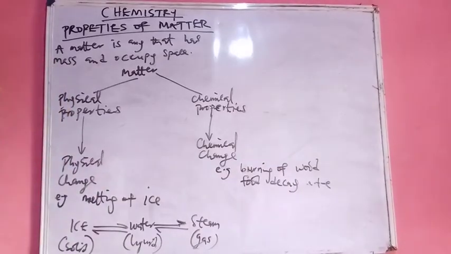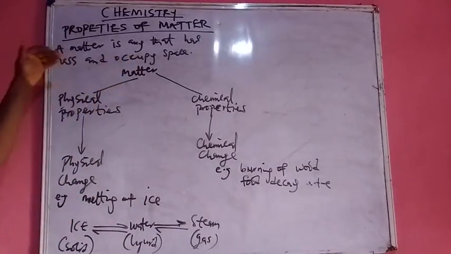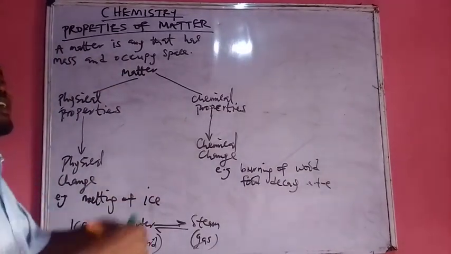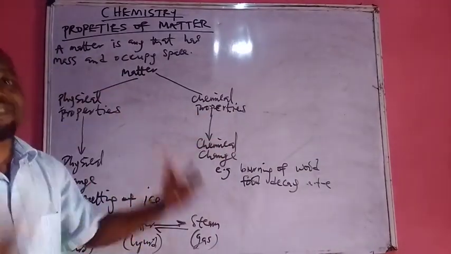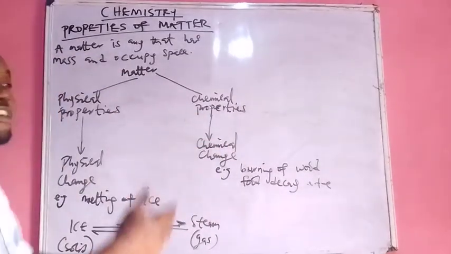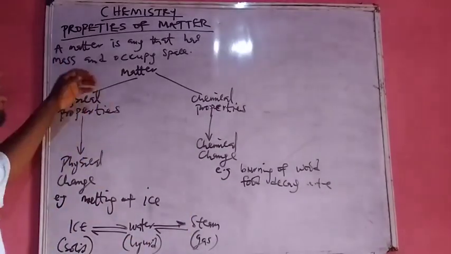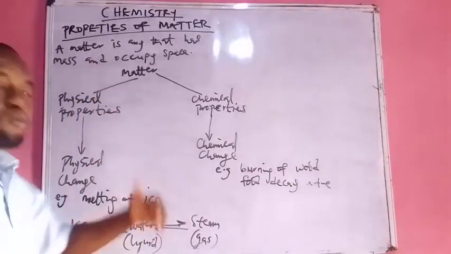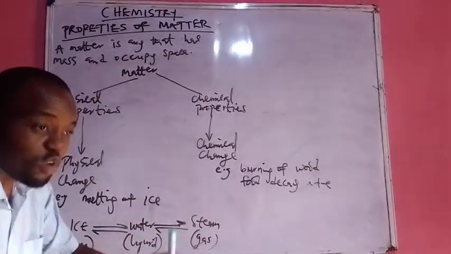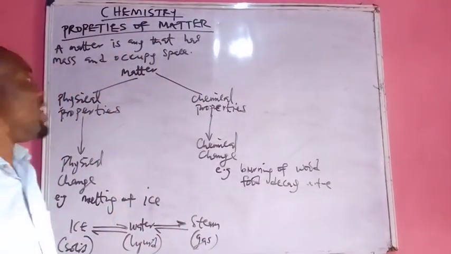That's true. Yeah, I said matter is anything that has mass. Anything that has weight has mass. So we say anything that has mass, or some will say anything that has weight. It's still the same thing. Anything that has mass and can occupy space, whether it is small space or not, matter is matter.